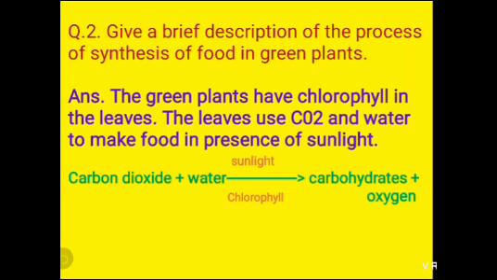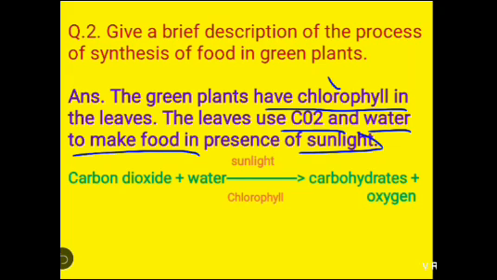Is it clear? So here is the answer. Green plants have chlorophyll in the leaves. The leaves use carbon dioxide and water to make food in the presence of sunlight and chlorophyll.